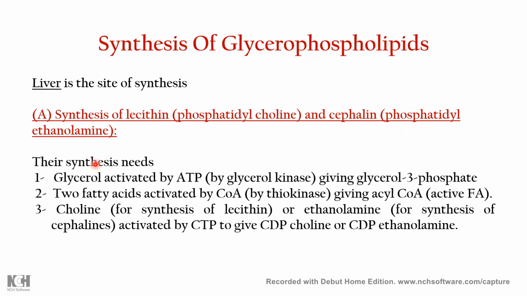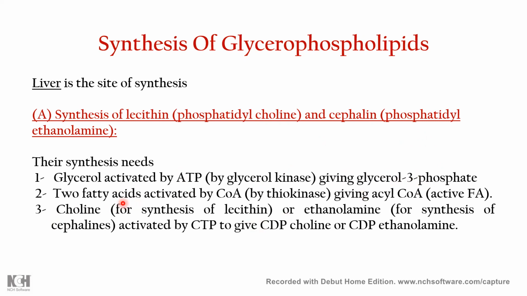How is this glycerophospholipid synthesized? They are mainly synthesized in the liver. There are three major steps of synthesis of glycerophospholipid. Number one, glycerol is activated by ATP, which gives a phosphate, and the glycerol is converted into glycerol 3-phosphate. Now the two fatty acids come, the fatty acyl groups give themselves to this glycerol 3-phosphate, and it is converted into phosphatidic acid.